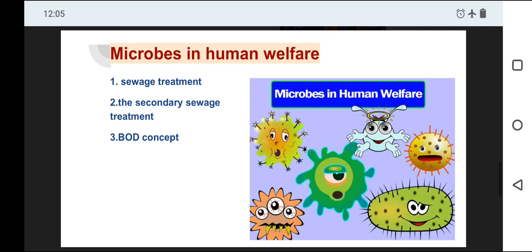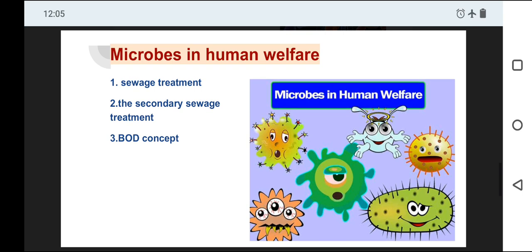The microorganisms are involved in sewage treatment, you know, under anaerobic conditions. So what is sewage treatment: primary, secondary and tertiary sewage treatment. Where does sedimentation happen, and where does filtration happen? You have to know all that very carefully.